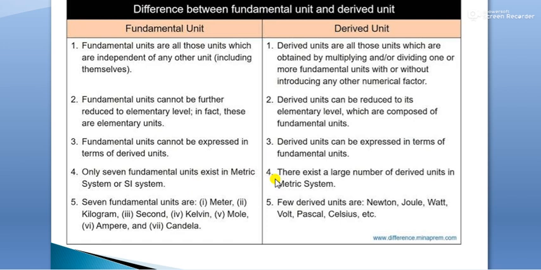There exists a large number of derived units in the metric system. The 7 fundamental units, as you have seen in the table, are meter, kilogram, second, Kelvin, mole, ampere, and the seventh one is candela. A few derived units are Newton, joule, watt, volt, Pascal, Celsius, etc.